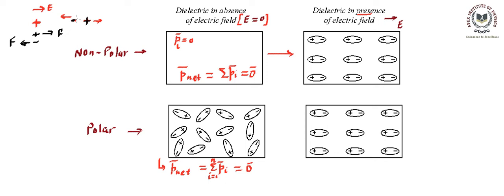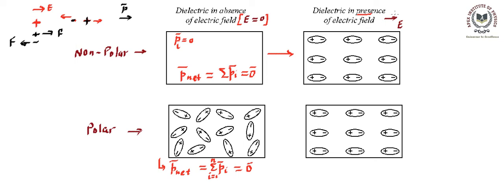Since the separation between the two becomes non-zero, this will effectively behave like an electric dipole. So there's going to be creation of an electric dipole. Even a non-polar molecule will get an electric dipole moment, and this is because of the distortion due to the application of electrostatic force in opposite directions on the plus and minus charges. Moreover, these dipoles that are created will be aligning themselves in the direction of